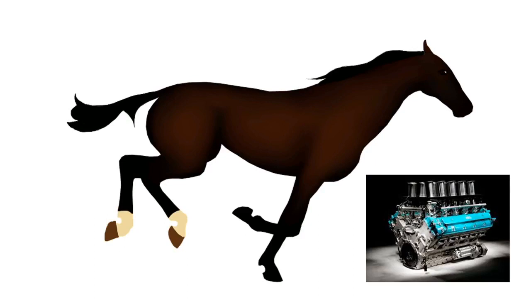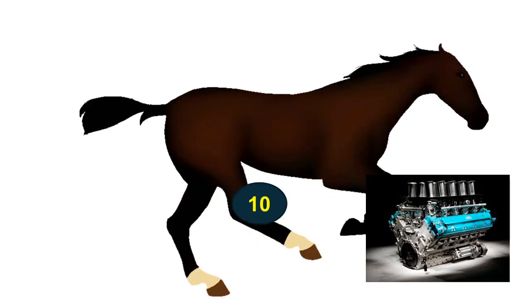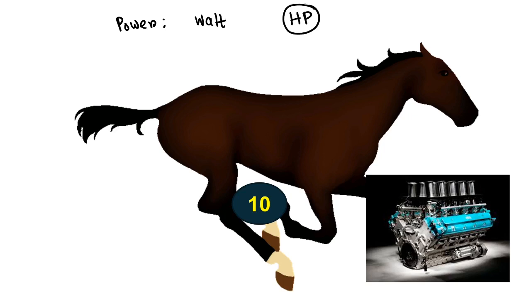One scientist whose name we already have taken is engineer James Watt. So let's now try to understand the story of the engine, power and horse. One another unit of power, besides watt which we already learned, is horsepower, which is shortly known as HP.